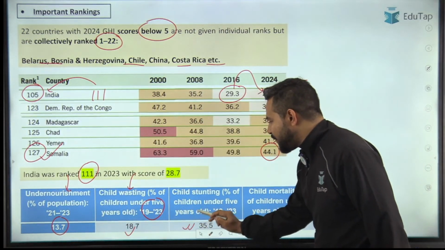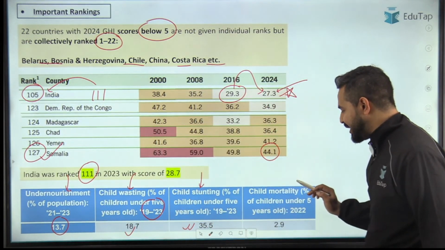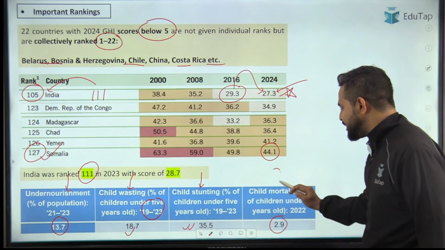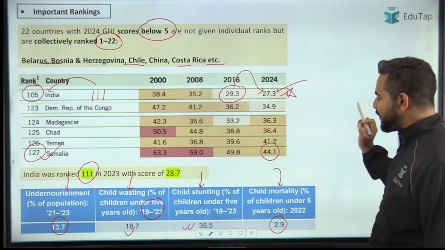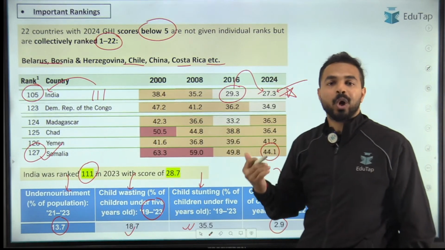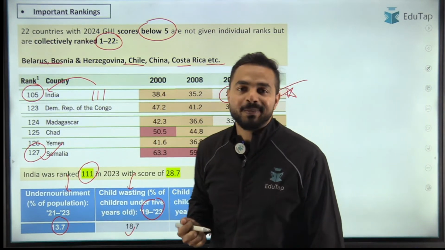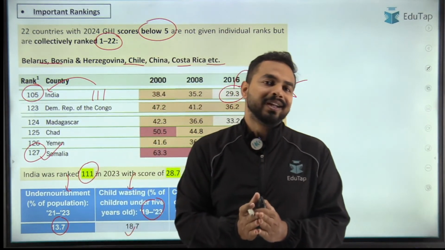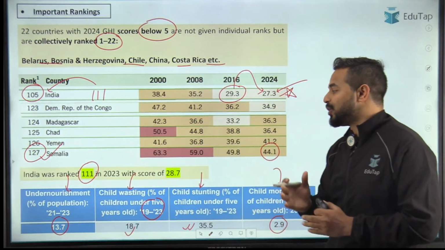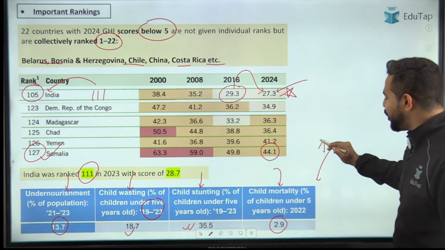Similarly, 35.5% are suffering from child stunting and 2.9% from child mortality. ठीक है, तो 2.9% of the children under 5 years old lost their life in 2022 before celebrating their 5th birthday, and this is important data that you can definitely remember from the exam point of view.